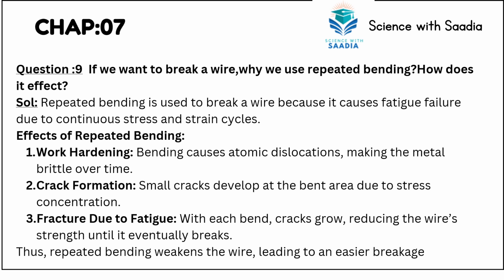Effect of repeated bending is work hardening. Bending causes atom dislocations, making the metal brittle over time. Crack formation: small cracks develop at the bent area due to stress concentration. And third is fracture due to fatigue. With each bend, cracks grow, reducing the wire strength until it eventually breaks. Thus, repeated bending weakens the wire, leading to easier breakage.